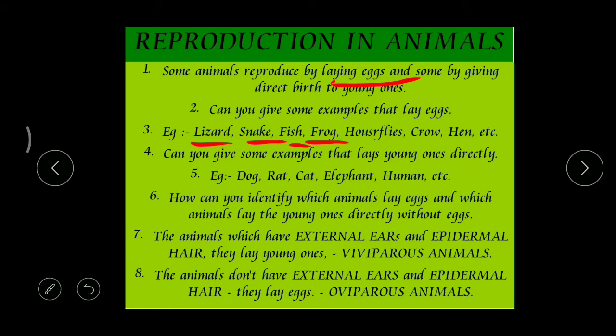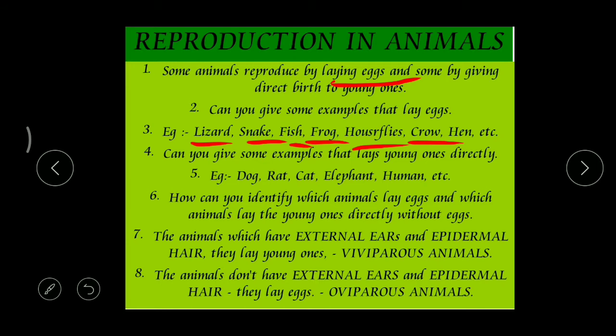Then insects like mosquitoes, housefly, honeybee, they lay eggs. And birds like crow, hen. Totally, we can find this kind of reproduction in birds, reptiles and insects.